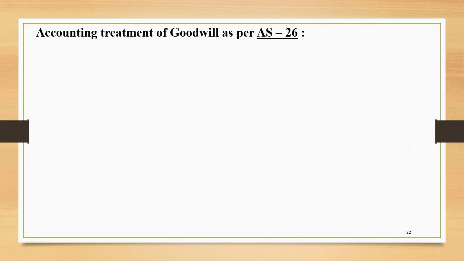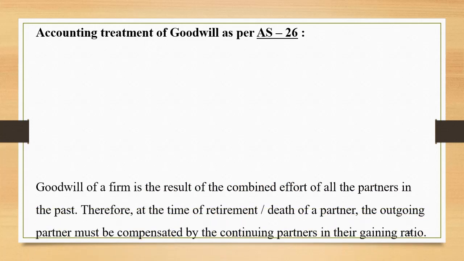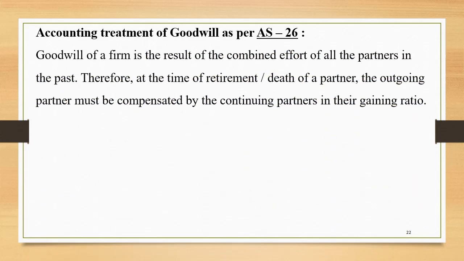Accounting treatment of goodwill as per AS 26, that is Accounting Standard 26. This point I have discussed with you in my previous videos also, at the time of reconstitution and at the time of admission. Now the same thing has to be discussed again in this chapter, that is retirement of a partner. Goodwill of a firm is the result of the combined effort of all the partners in the past. Therefore, at the time of retirement or death of a partner, the outgoing partner must be compensated by the continuing partners in their gaining ratio.